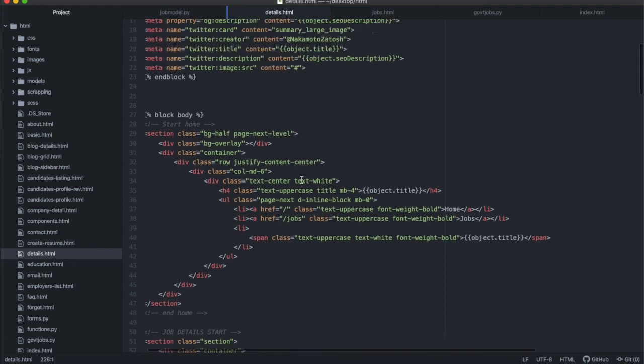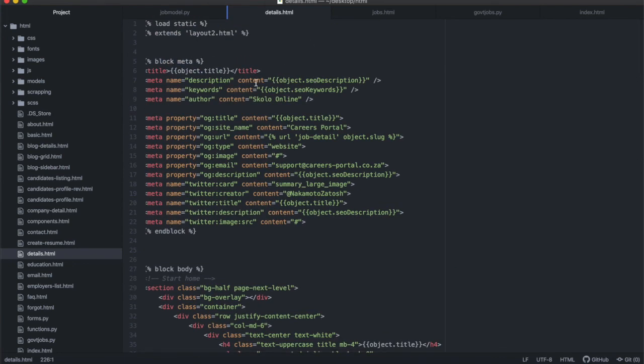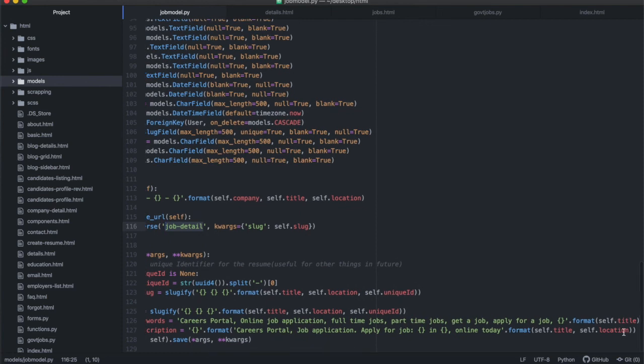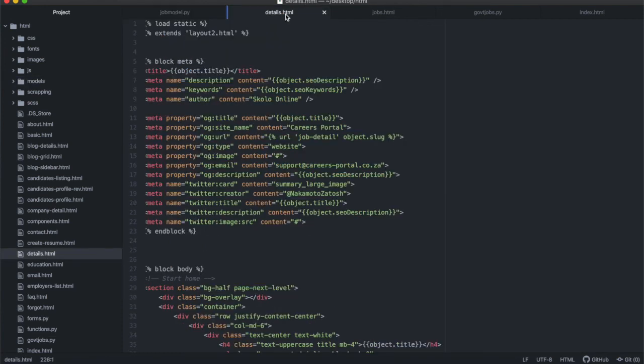The only thing is where you are displaying certain things, like now at the top under the description. When we did the SEO description inside the actual object in the database, we added it there, when we did the model, we were able to specify our description in the save model. So each and every job instance already has an SEO description, which we didn't even have to write, because we just used common words and inserted the title and the location and things like that. So we'll have an SEO description and SEO keywords.